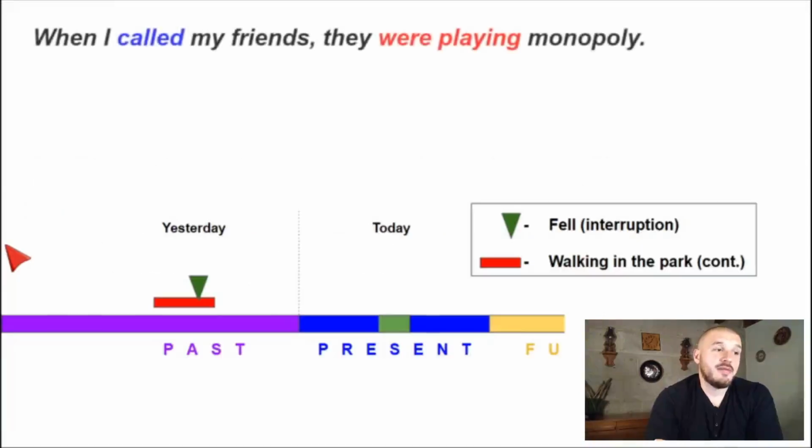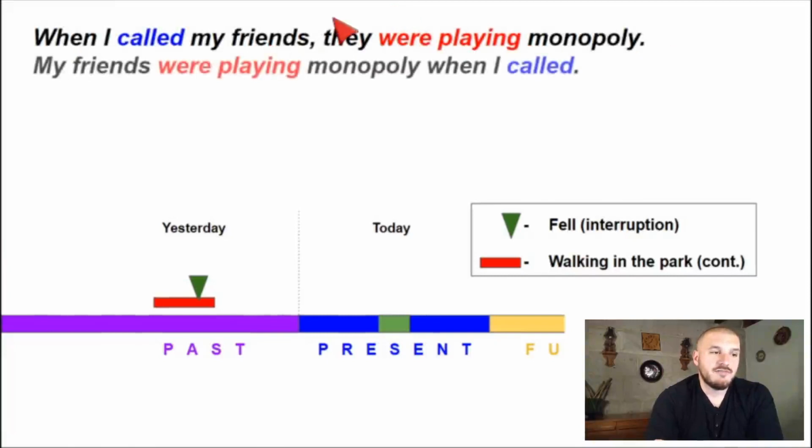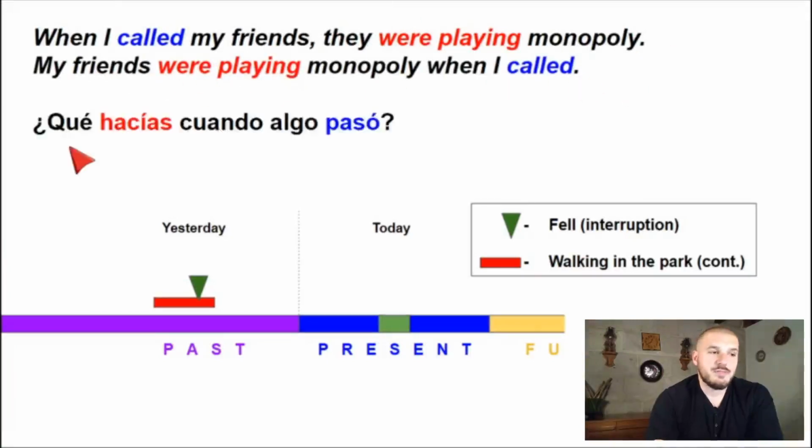So here's an example from the activity we just finished, right? When I called my friends, they were playing Monopoly. Or organized a different way, my friends were playing Monopoly when I called. So basically, we use the past continuous to describe ¿qué hacías? O ¿qué hacían los demás cuando algo pasó? Right? Something more important, an interruption.